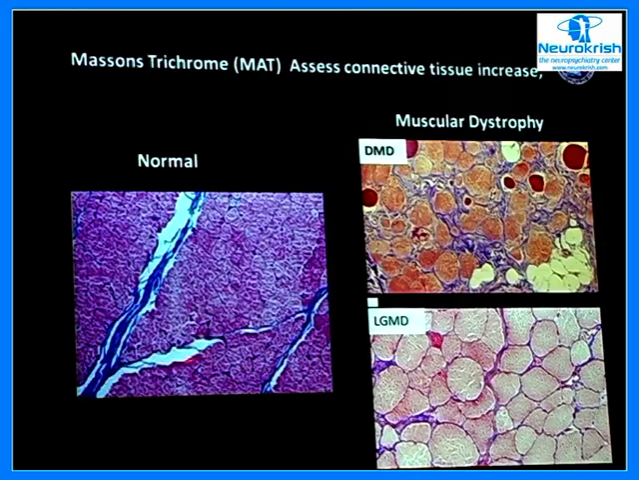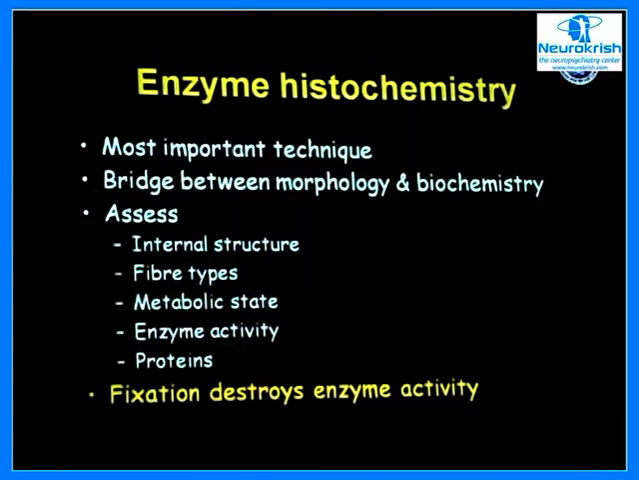What happens to the endomysium is there is an increase in the endomysial collagenous tissue in muscular dystrophies, particularly so in Duchenne muscular dystrophy and, of course, the other forms of muscular dystrophy, which we will be discussing. In limb-girdle muscular dystrophy, the amount of collagenous tissue is much less as compared to what you see in Duchenne muscular dystrophy. Now, we'll go on to the enzyme histochemical stains